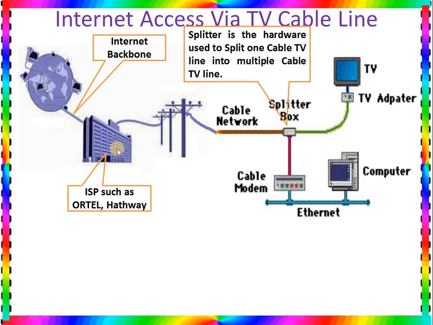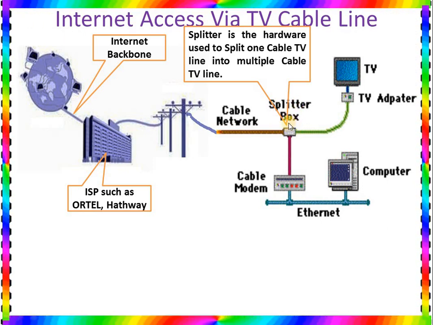Internet is connected with the ISP. ISP is connected with the cable network. Cable network is connected to your home, and in your home you can find there is a splitter. The splitter can divide the line into two parts. One is for TV adapter.